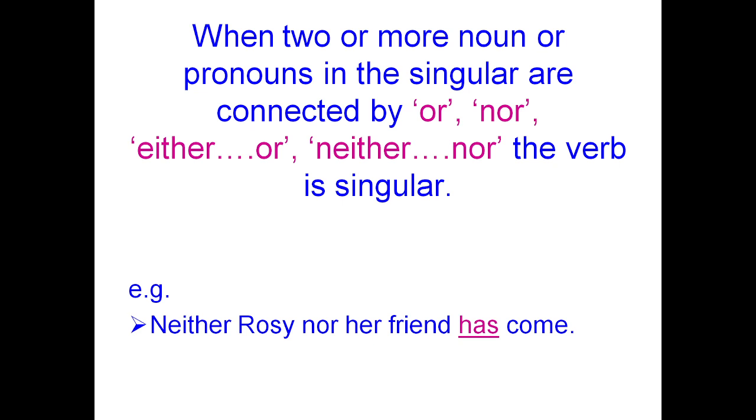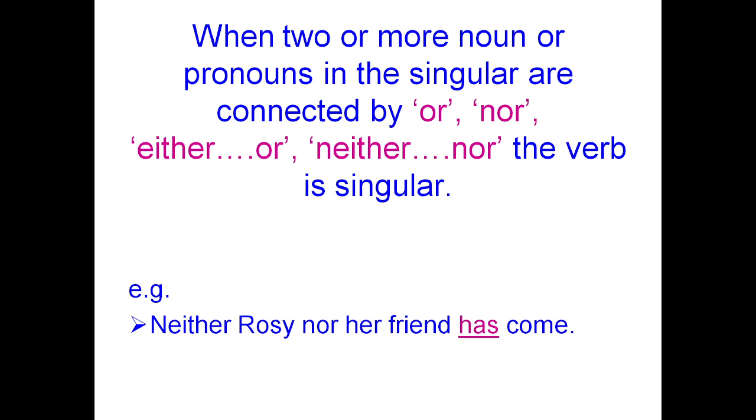And neither John nor his brother was there. So neither always denotes nobody or nothing. Neither John nor his brother was there. So in this sentence, after his brother, we can all see the verb in the singular form.